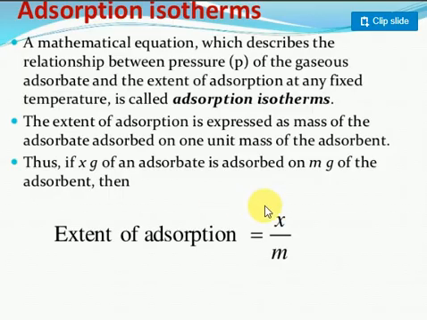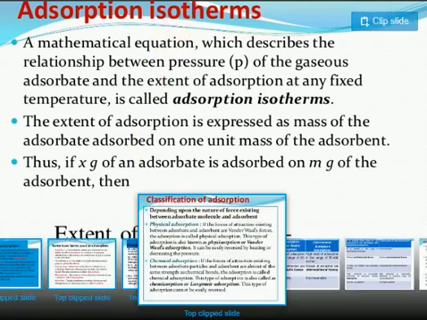Clear? Suppose you imagine 10 grams of solid I have taken, and 5 grams of gas is absorbed. This is called the x by m ratio. This process absorbs at a constant temperature.